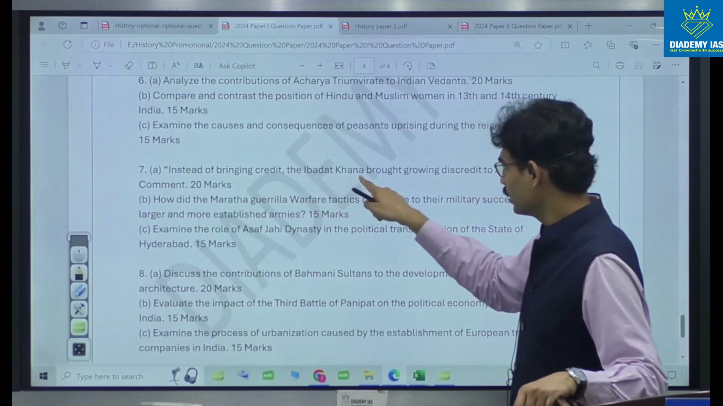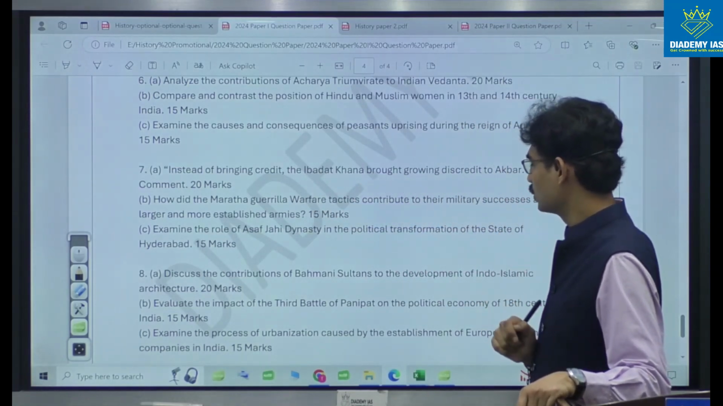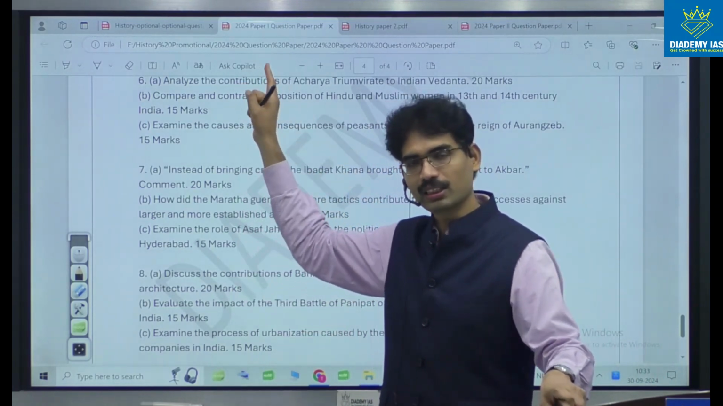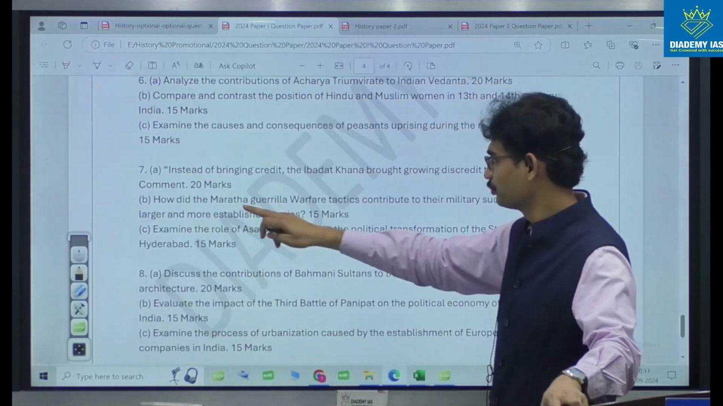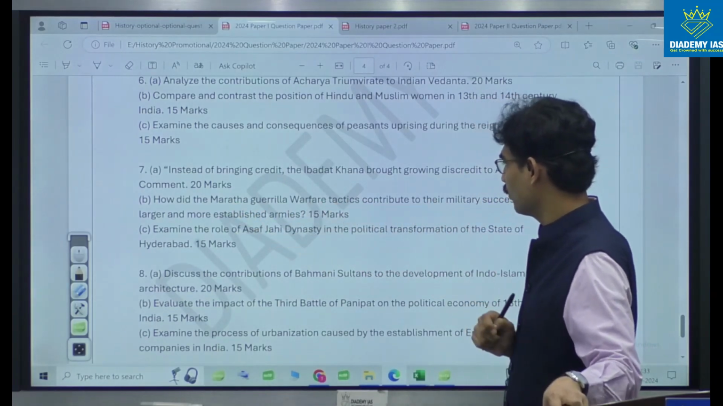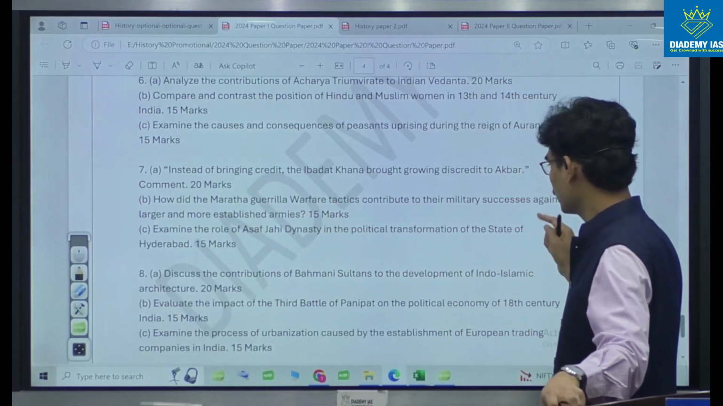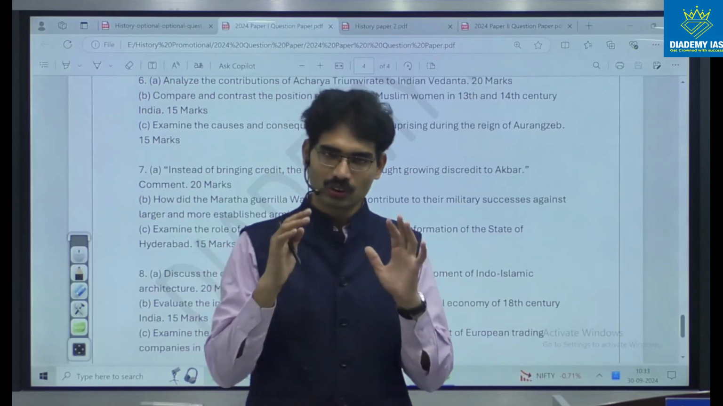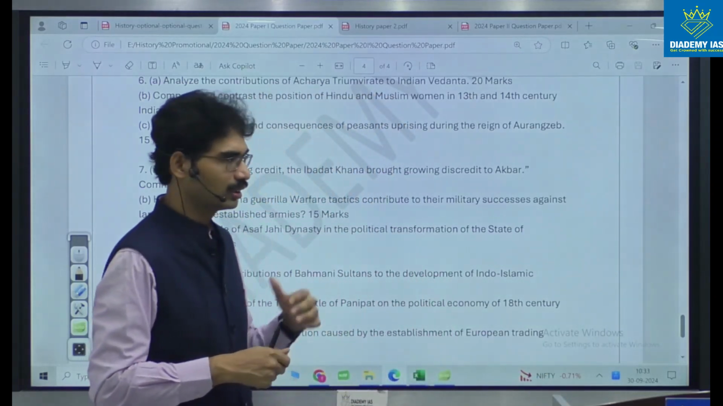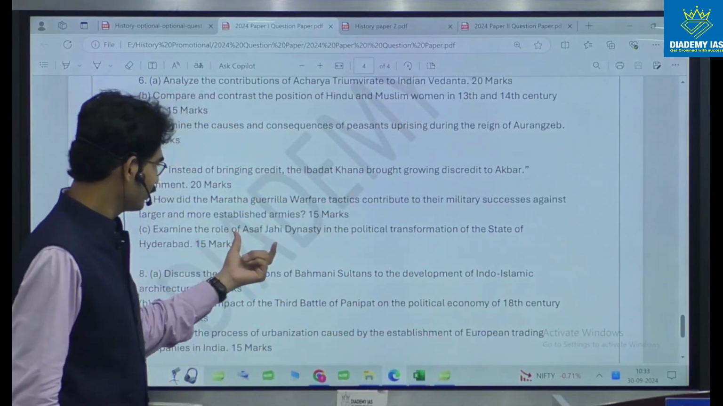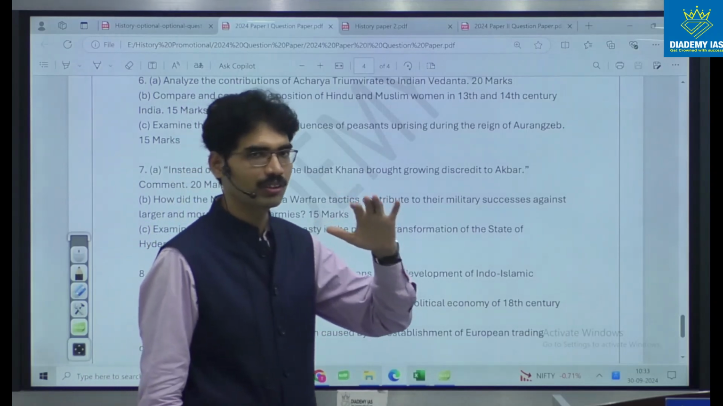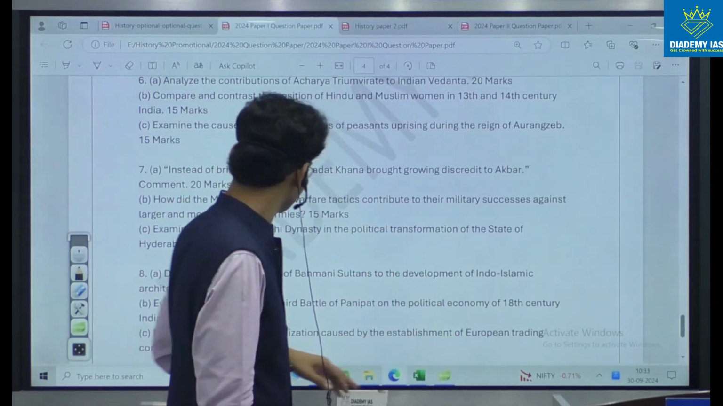Instead of bringing credit, the Ibadat Khana brought growing discredit to Akbar. Ibadat Khana, religious philosophy angle, once again, in the Mughal time period also, Akbar period. How did the Maratha guerrilla warfare tactic contribute to their military success against larger and more established armies? So it is asking about Marathas and politics. Role of Asafjahi dynasty in the political transformation. This is with respect to 18th century development, rise of Nizam.